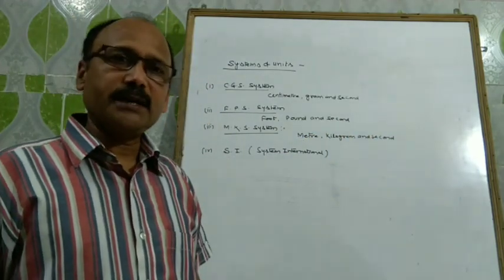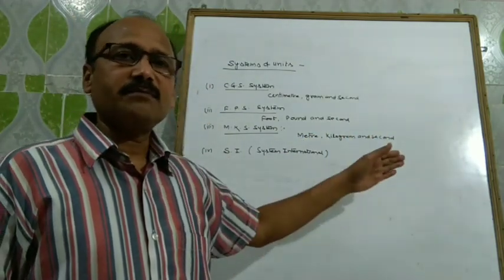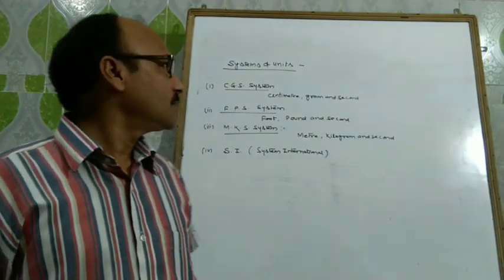It is also known as metric system or decimal system.